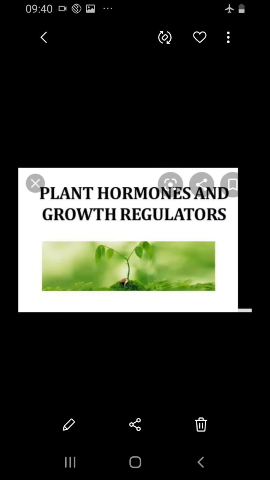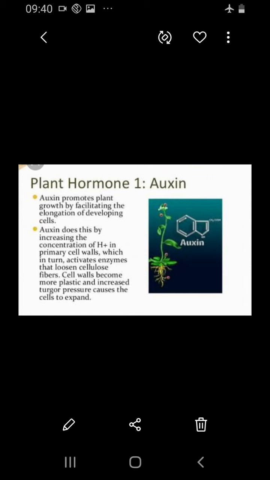So today we shall start with the regulation. What does it regulate? Only the growth. These are growth regulators. Hormones regulate growth in plants. This is done by auxin, cytokinin, and gibberellin, whereas the remaining two hormones, abscisic acid and ethylene, inhibit the growth. Now let's see the first hormone, auxin. As I have already mentioned, it promotes the growth of the plant.